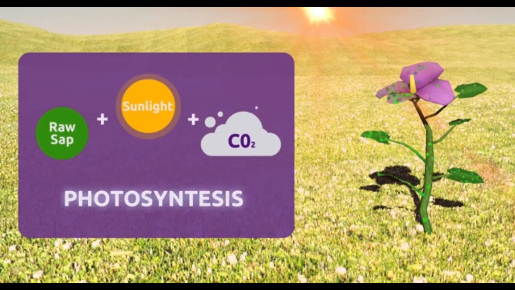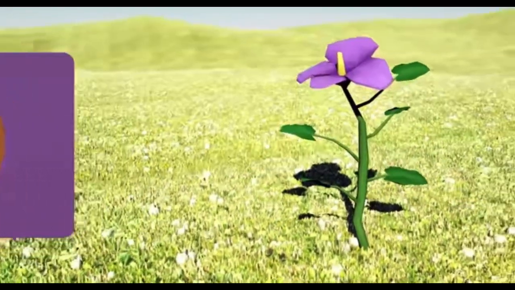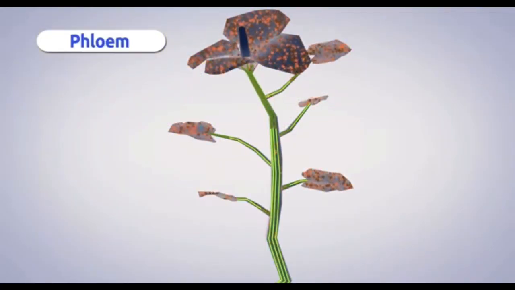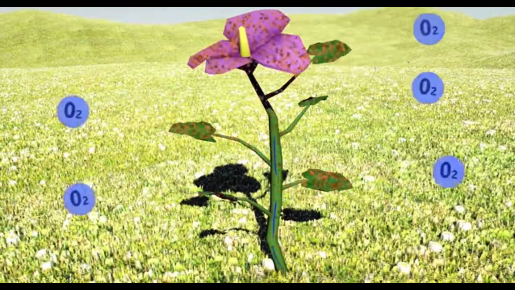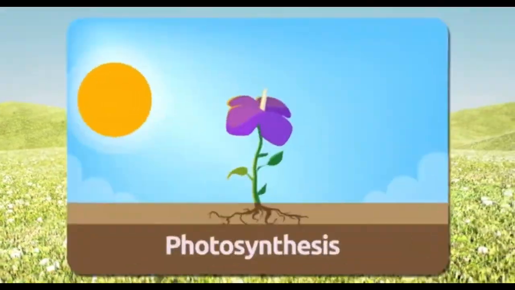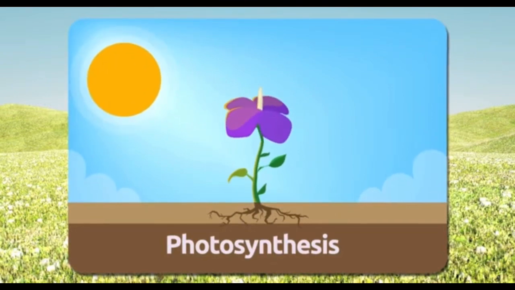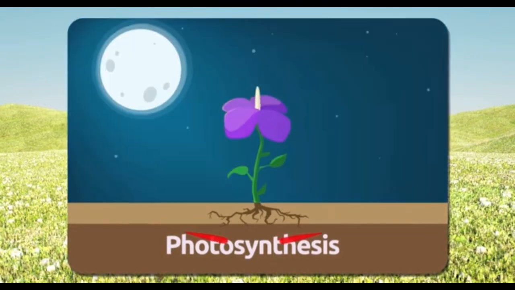During photosynthesis, raw sap becomes elaborated sap, and living tissues called phloem spread elaborated sap to the rest of the plant. This is when oxygen is released. Keep in mind that photosynthesis happens only during the day because plants need the sunlight.